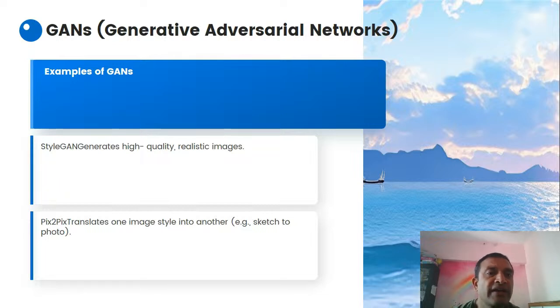StyleGAN generates high quality realistic images, right? Pix2Pix translates one image style into another, right? That can also be done with generative adversarial networks, right? So these are models which are used for image generation.